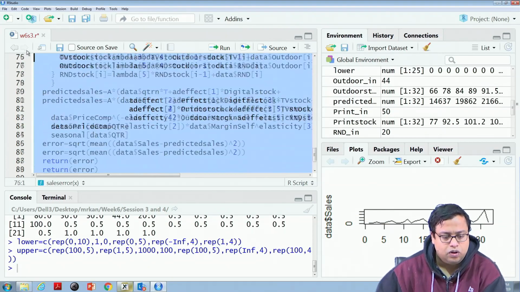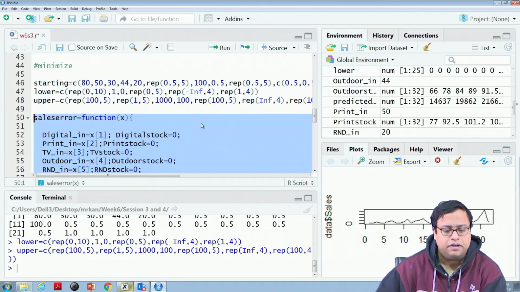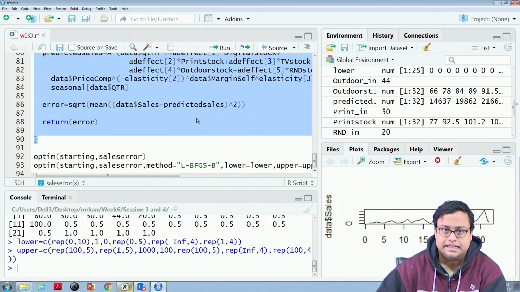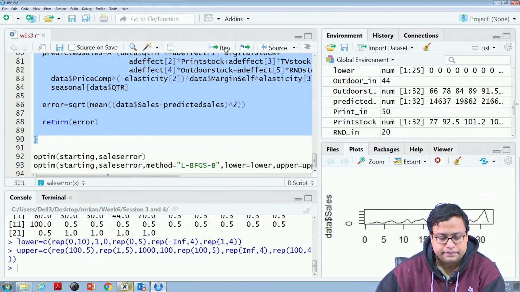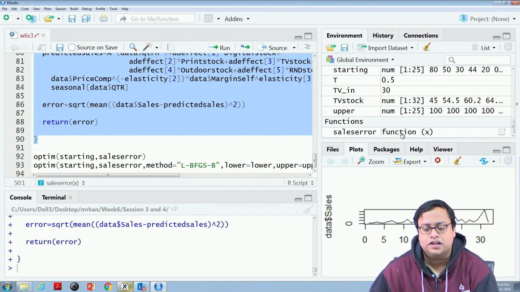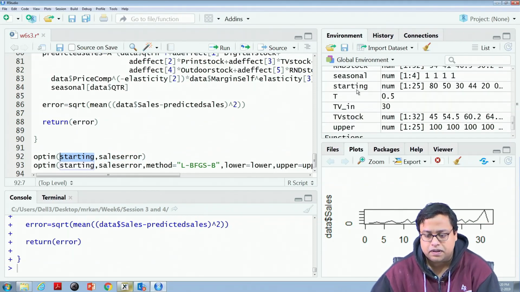So, I have to select the whole function from line number 50 to line number 90. I have to select them and press run. Now, if you see, there is a sales error function here. Now, what do I do? optim, sales error. Sales error is the function name, and what is the starting value? My starting value is this particular starting vector.